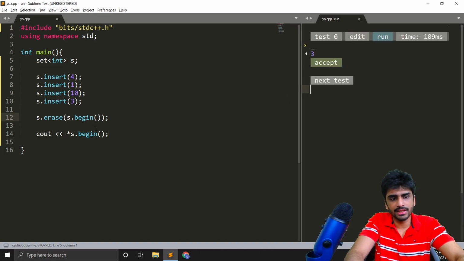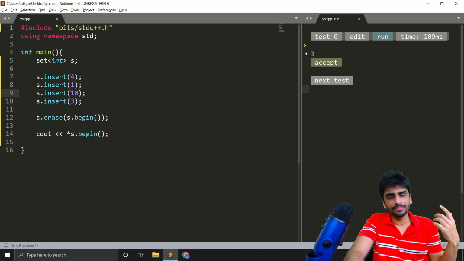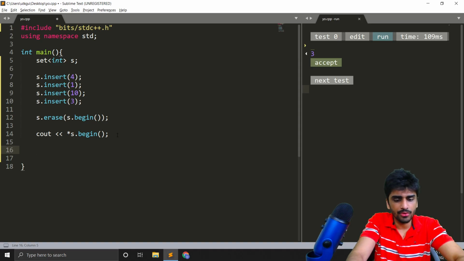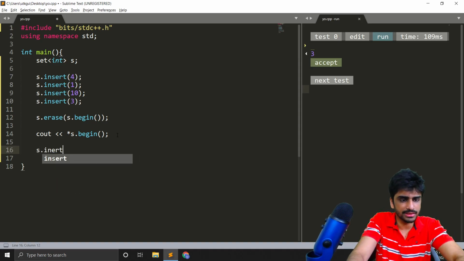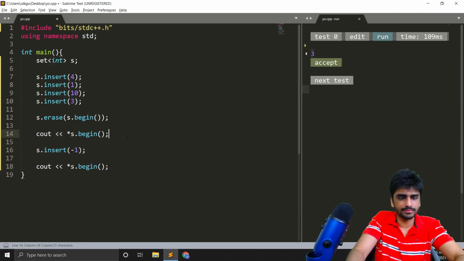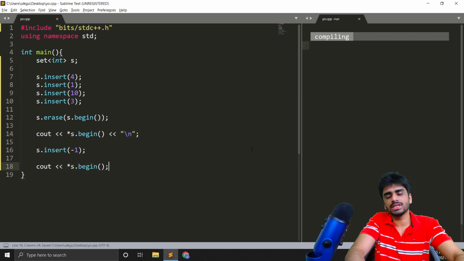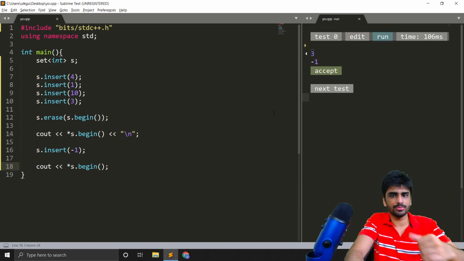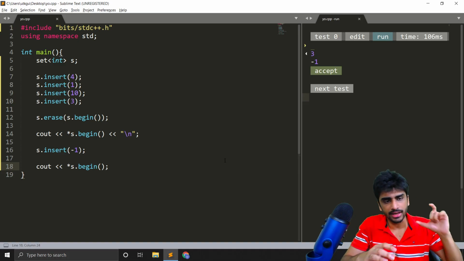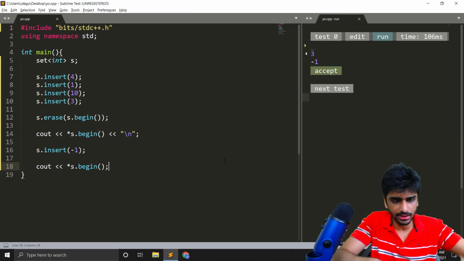So 1 has been erased. So the next smallest element is printed, which is 3. As you can see, a set always keeps the elements in sorted order. It does not matter in which order you insert them or erase them. At every single moment, all the elements in a set will always be in sorted order. So now if I also insert -1, the smallest element will be -1 and you will get -1 as output. So order of inserting or erasing does not matter. All the elements currently present in a set will always be in sorted order.